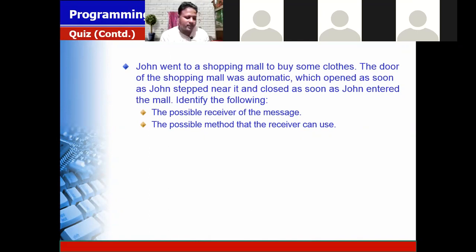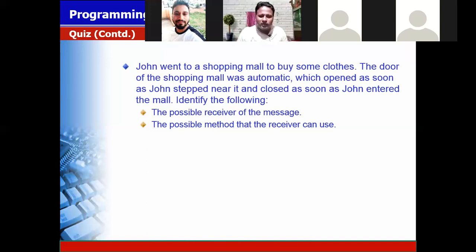The possible method the receiver can use. It is an AI sensor. Method means what? It performs some action. So what happened when you entered the door? Yes, Digvijay is giving some answer.